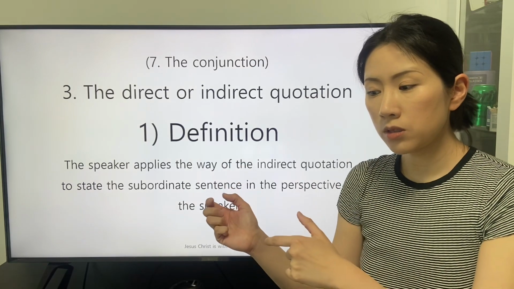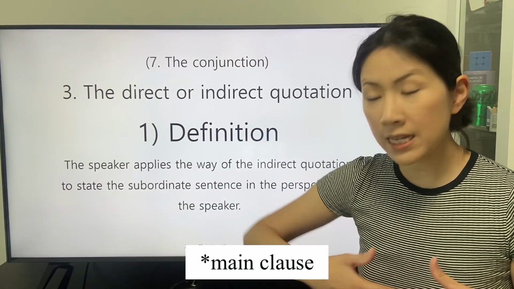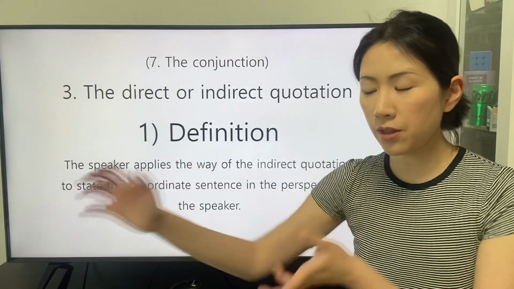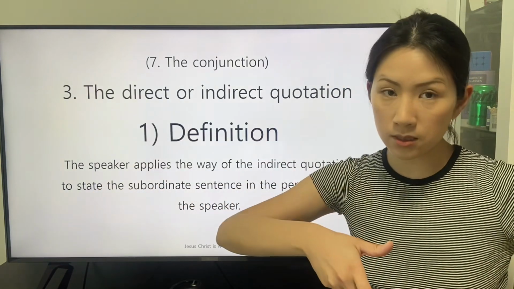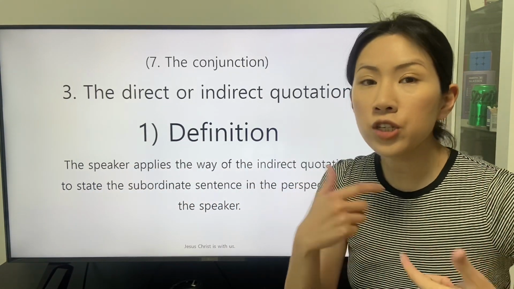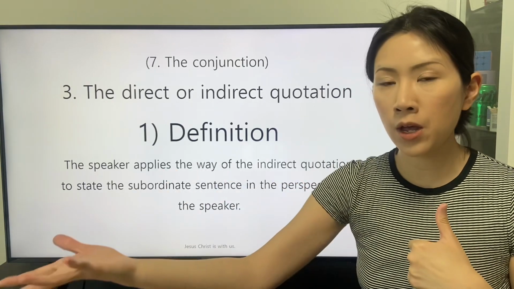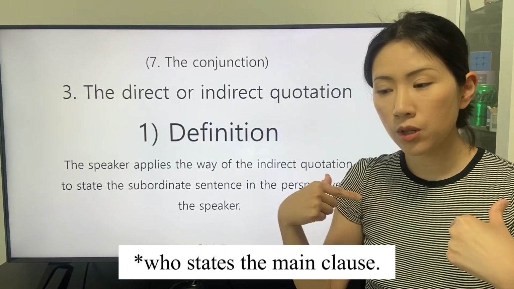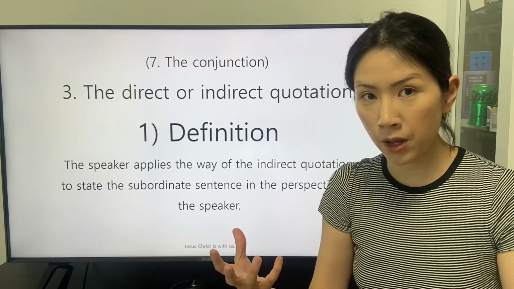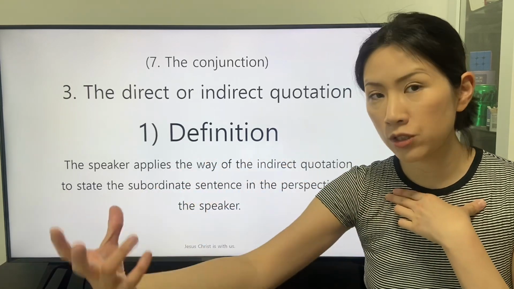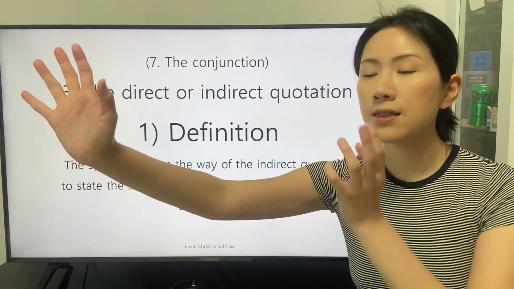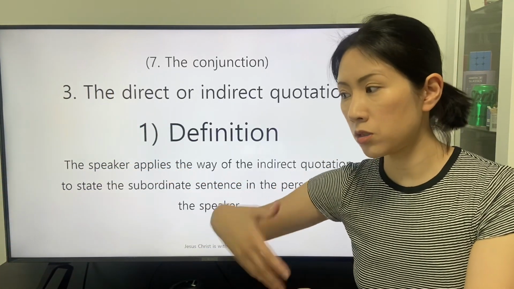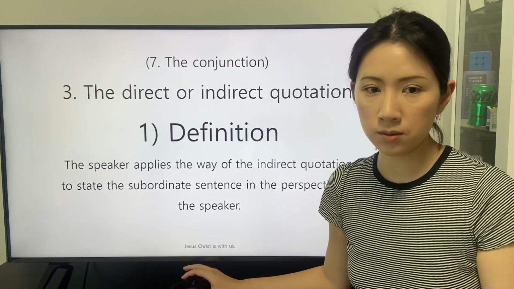So the speaker of that the subordinate sentence as the quoted sentence is linked can change the personal pronoun in the perspective of the speaker. The new personal pronoun reveals the relationship between the speaker of the main clause and the subject or object that is stated in the subordinate sentence that is quoted.